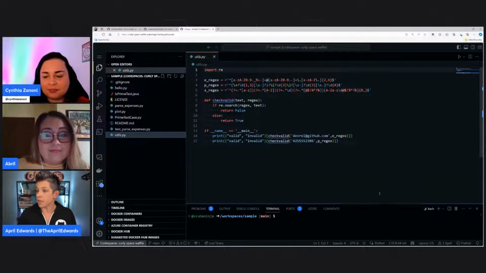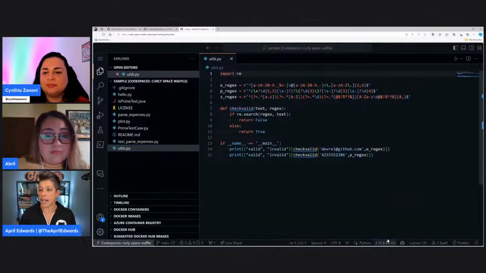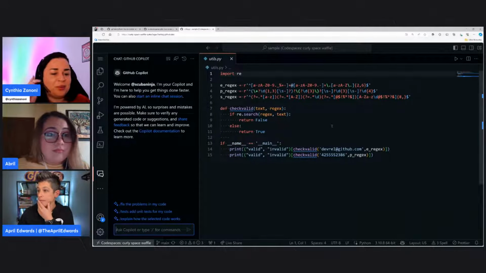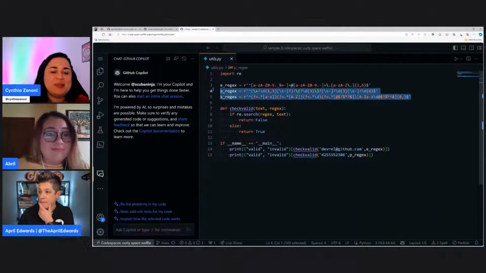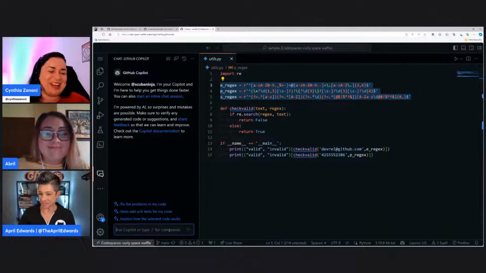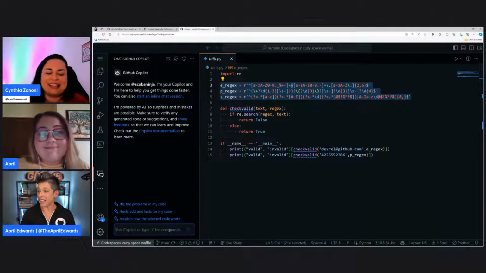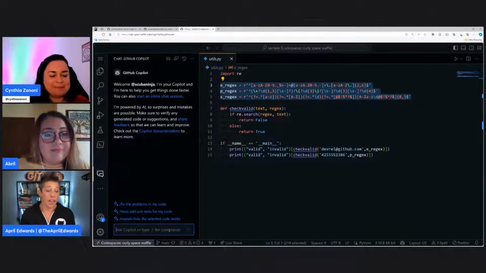So if we look at this file, I'll be honest, I know some Python. I'm not a Python expert. Are either of you Python experts? No, we're the JavaScript side, but I think Copilot can help us. Copilot is helping us to create the regex code. Absolutely. I'm not a Python developer by birth, as I like to say. I can kind of hack my way through it.